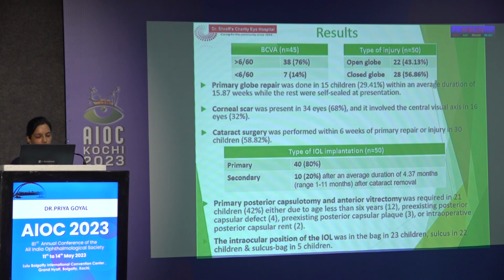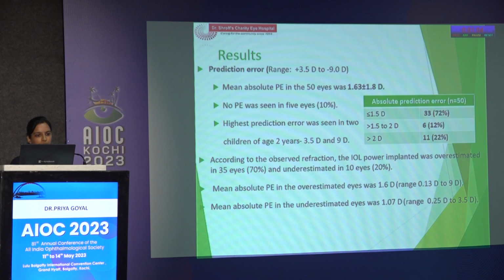Primary IOL implantation was done in 40 eyes, and secondary IOL implantation was done in 10 eyes, with an average duration of 4.3 months after the cataract surgery. PPC and vitrectomy was required if the age was less than 6 years, or if there was a pre-existing defect or capsular plaque at the PC. The prediction error values ranged from plus 3.5 diopters to minus 9 diopters, with a mean value of 1.63.